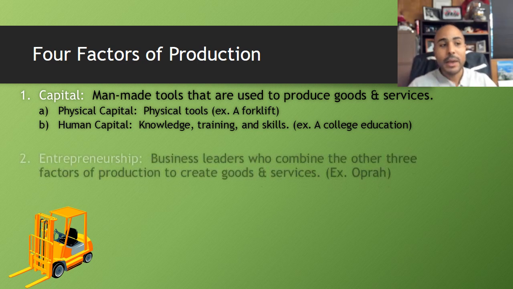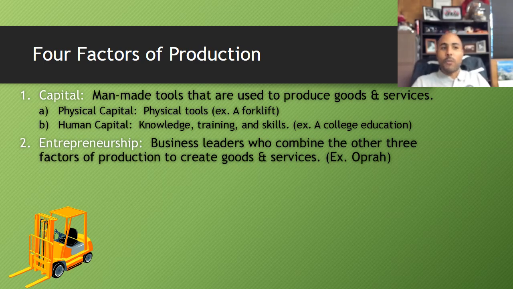The E in our 4 factors of production, because remember it's CELL, that's how you can remember this, C-E-L-L. The E in CELL is entrepreneurship. It's important to remember that entrepreneurship means business leaders who combine the factors of production to create goods and services.